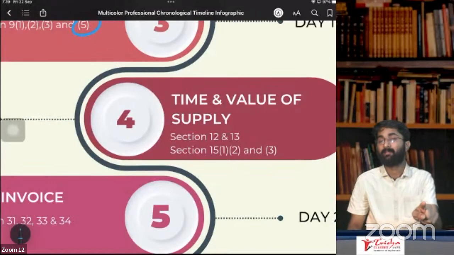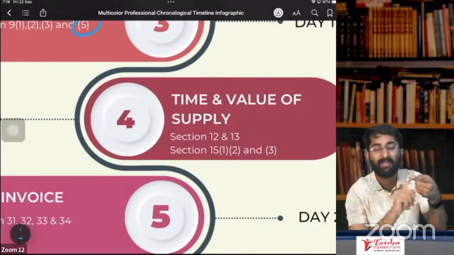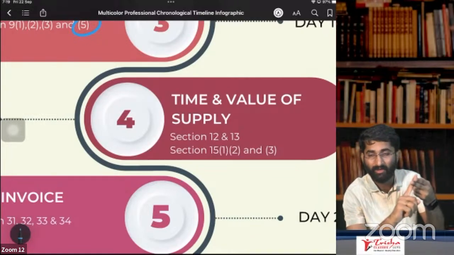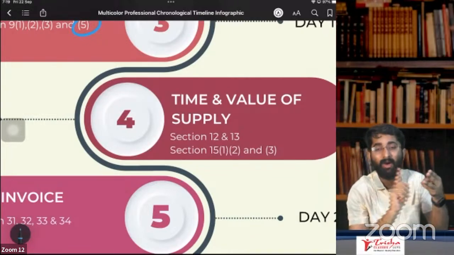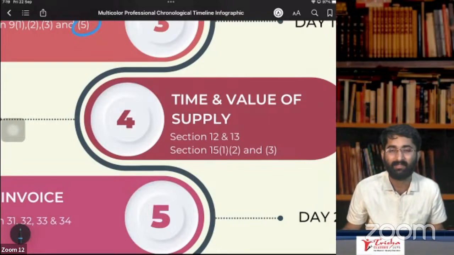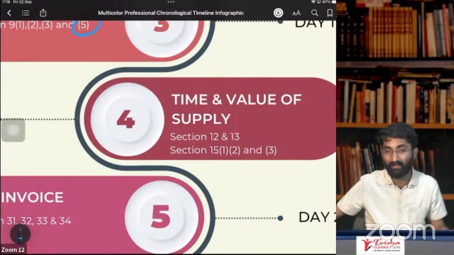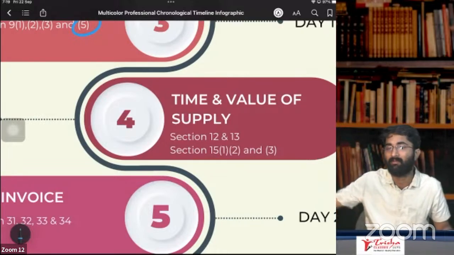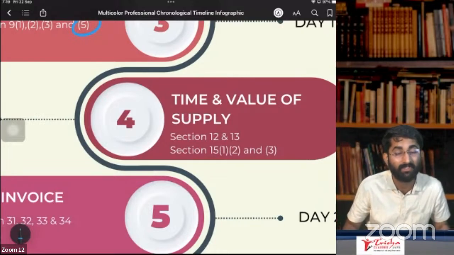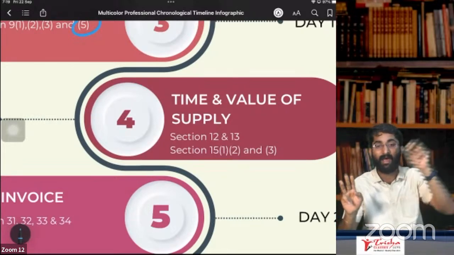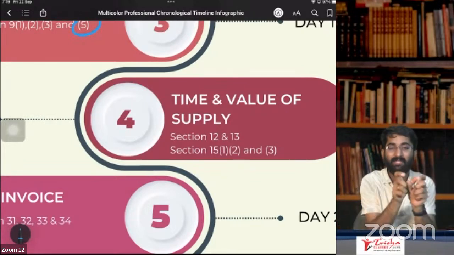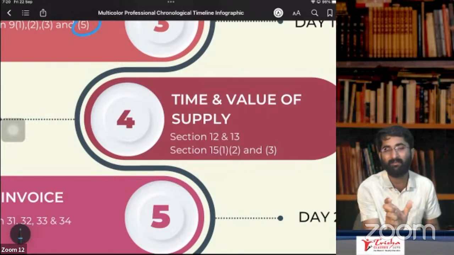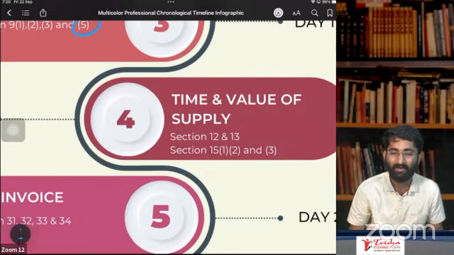Under reverse charge mechanism, it is the date of receipt of the goods, or the date of payment, or the 30th day following the date of issue of invoice or any other such document given by the supplier in case of RCM. Section number 12, subsection 3 for RCM. In case of RCM, it is the date of receipt of the goods or date of payment or the 30th day following the date of invoice.